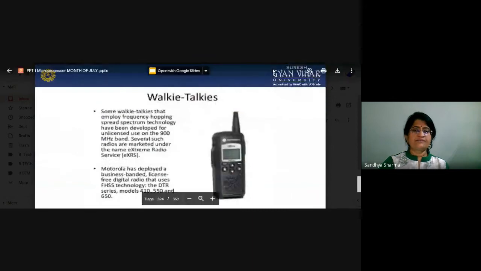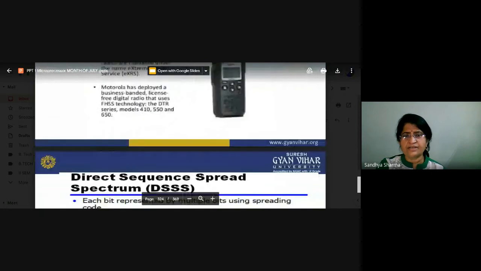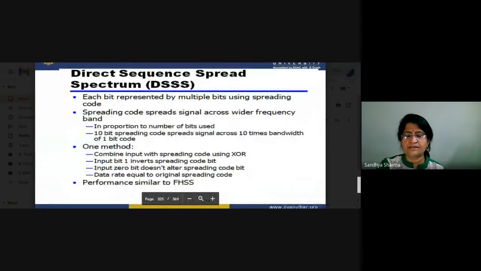Now walkie-talkies. Some walkie-talkies that employ the frequency hopping spread spectrum technique have been developed for unlicensed use in the 900 megahertz band. Several such radios are marketed under the name Family Radio Service. Motorola has developed a business band license-free radio system for walkie-talkies. There is also professional equipment that is presently working in this area.